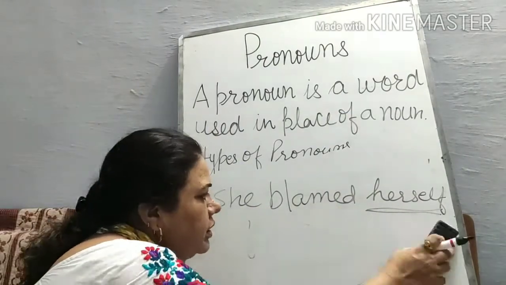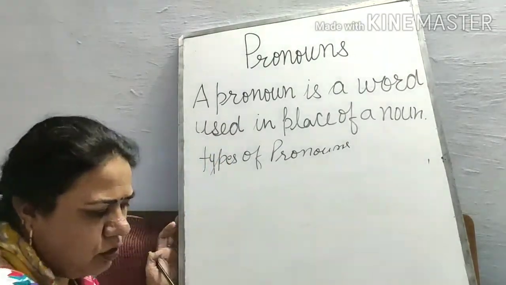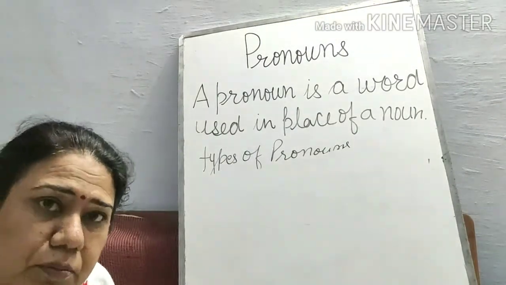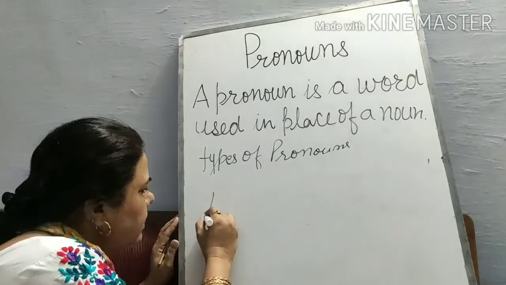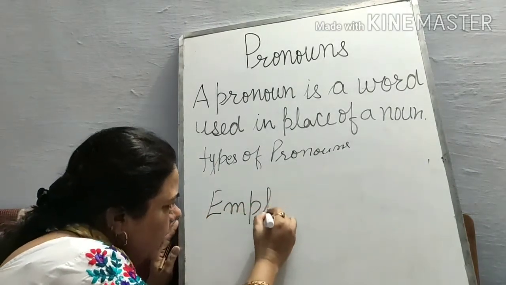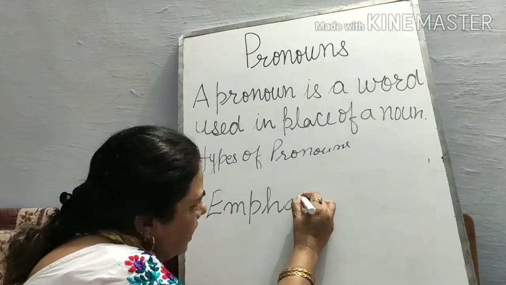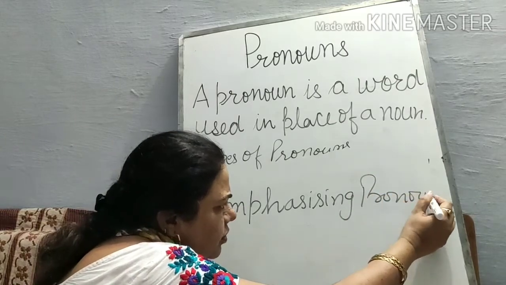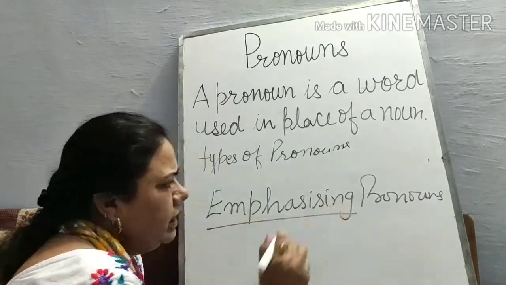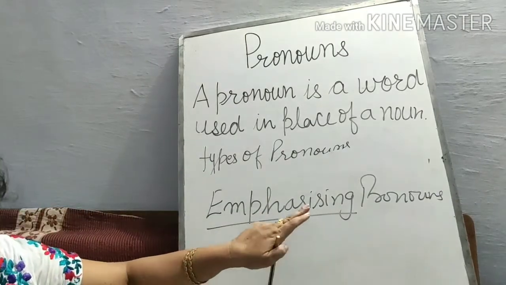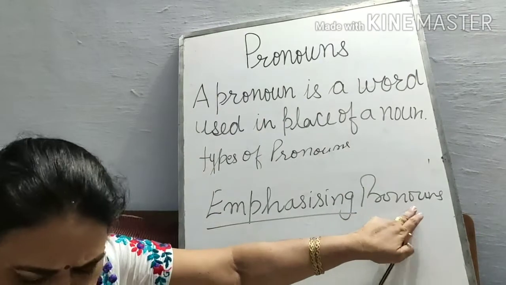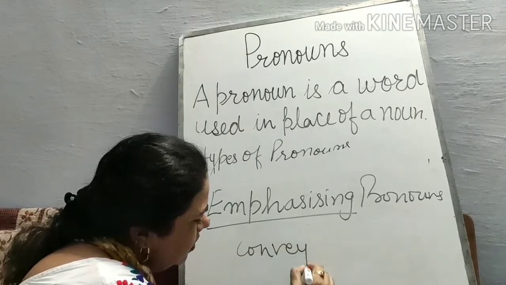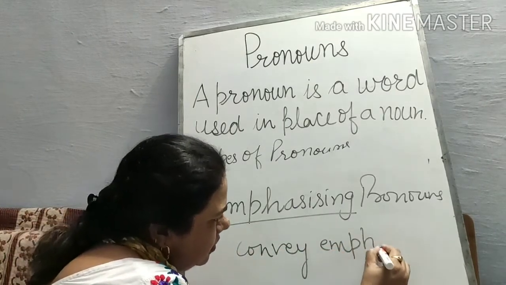Next we take emphasizing. We put emphasis on the words. Emphasizing pronouns are used to convey emphasis on something or somebody. In these sentences, emphasizing pronouns are used to convey emphasis.